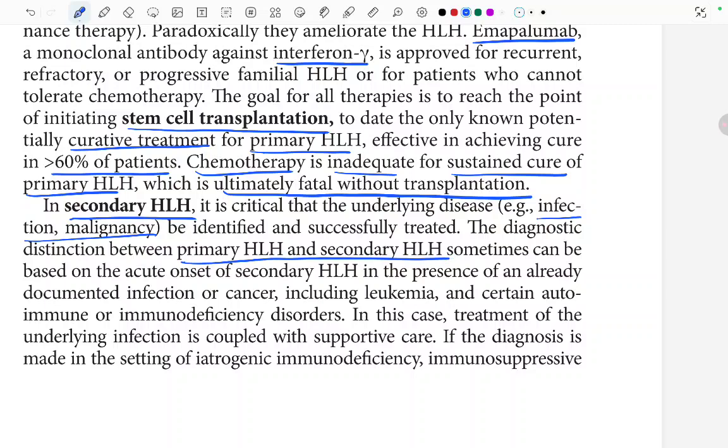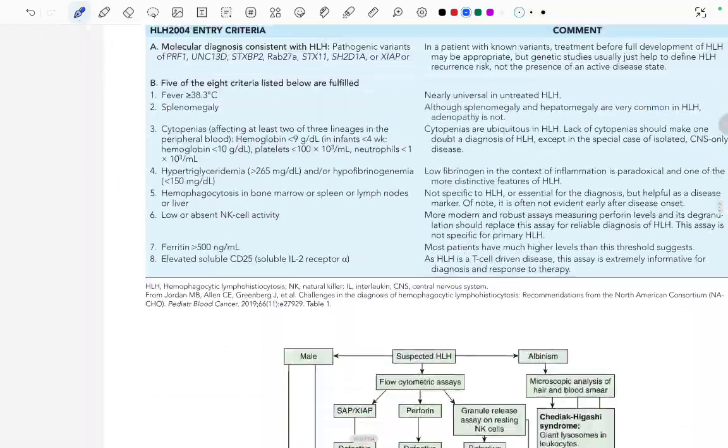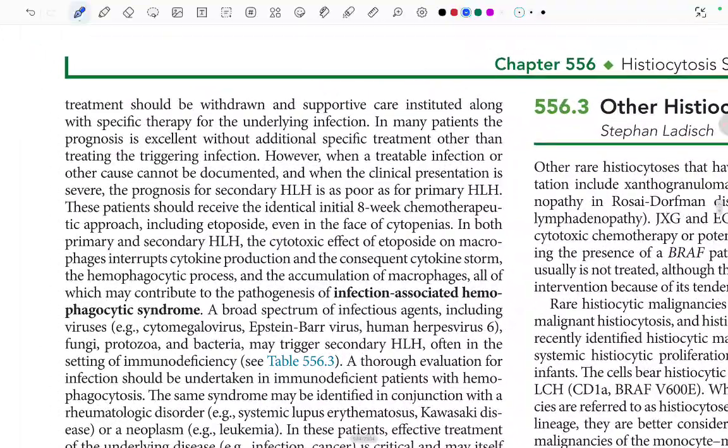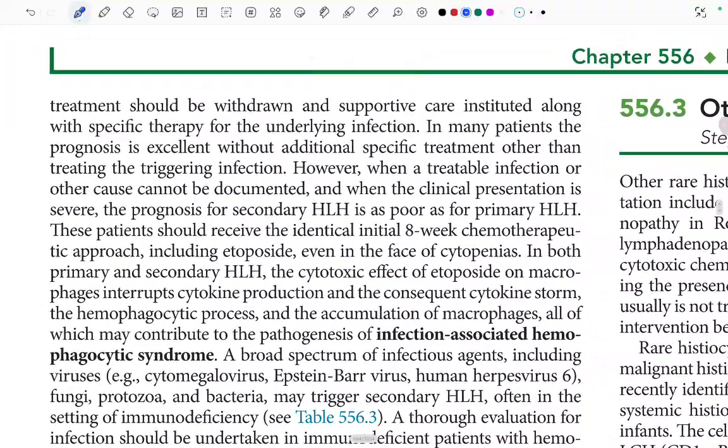In this case, treatment of the underlying infection is coupled with supportive care. So this HLH is occurring on an already documented infection or even cancer, including leukemias, and certain autoimmune or immunodeficiency disorders. If the diagnosis is made in the setting of iatrogenic immunodeficiency or immunosuppression, treatment should be withdrawn and supportive care instituted along with the specific therapy for the underlying infection.